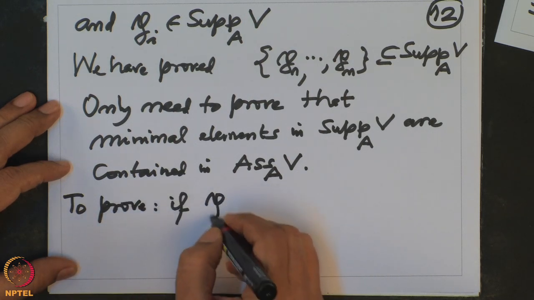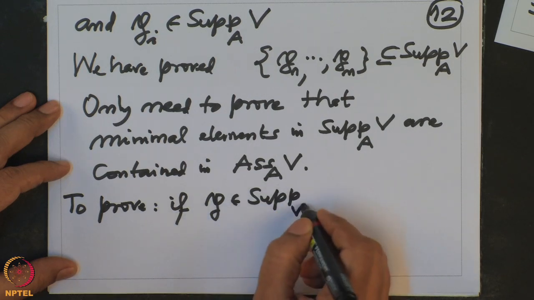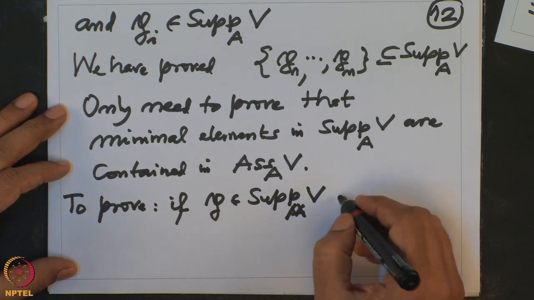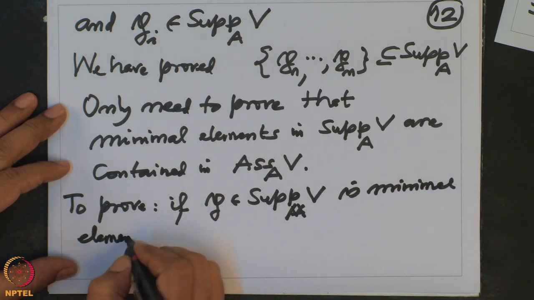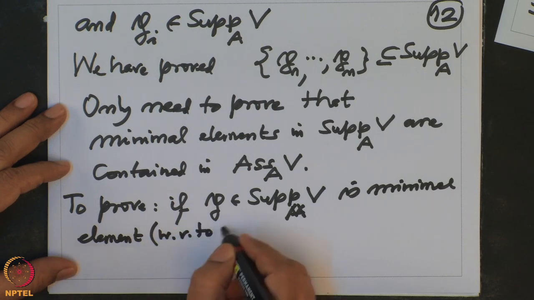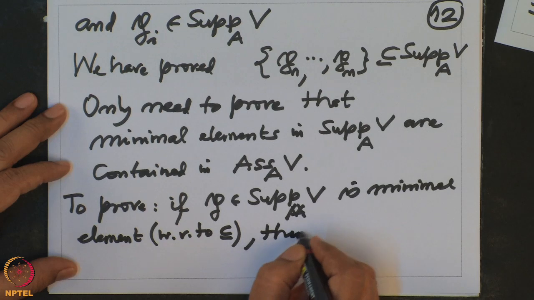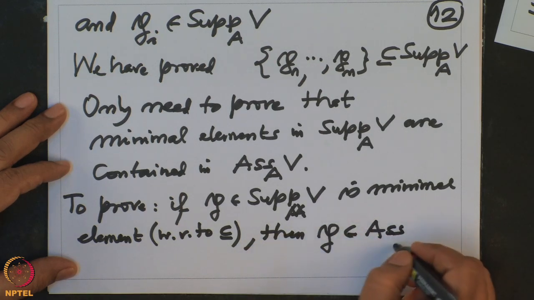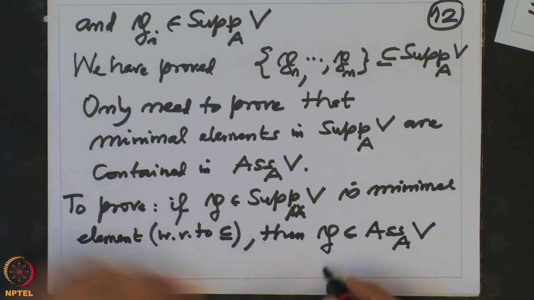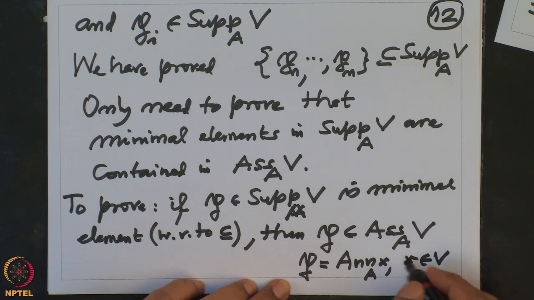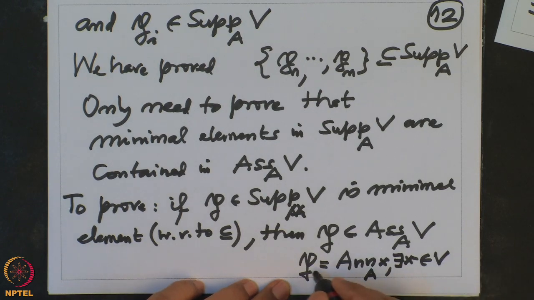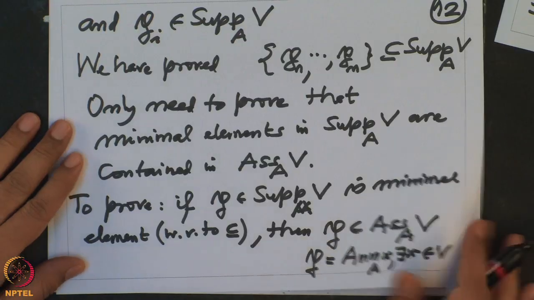So that means to prove: if P is in the support of V and is a minimal element, with respect to the natural inclusion of course, then we need to prove P belongs to the associated primes of V. That means we want to find an element X so that P is the annihilator of X. So there exists X in V such that P is the annihilator of X. That is what we want to prove. I will use some properties.